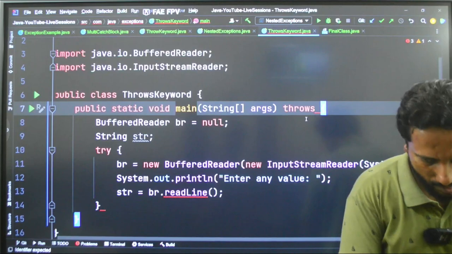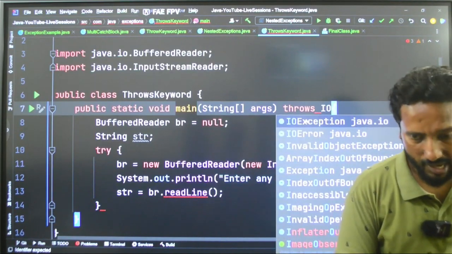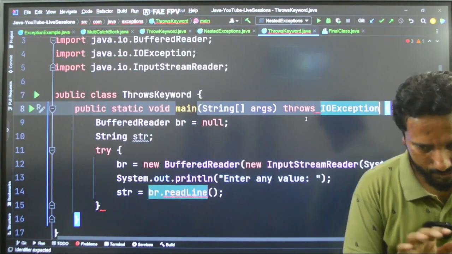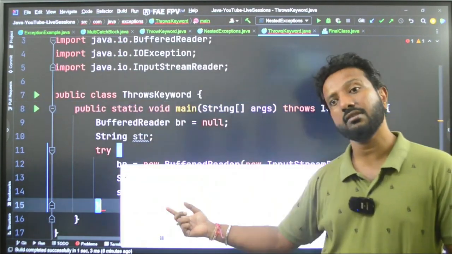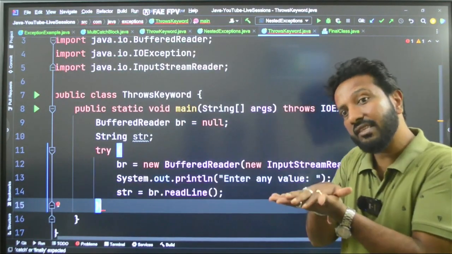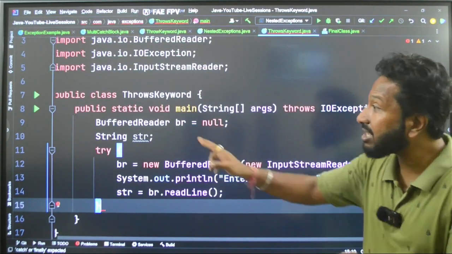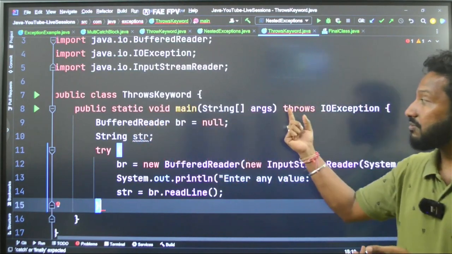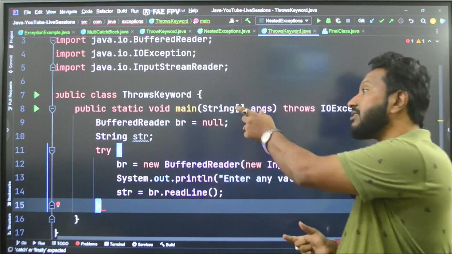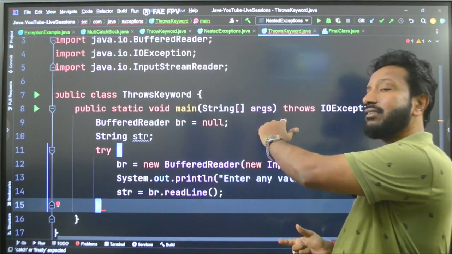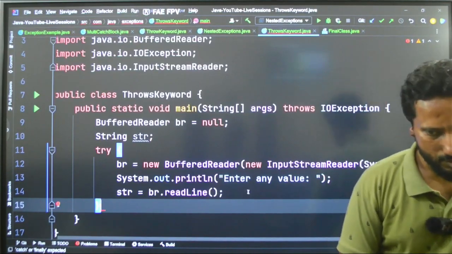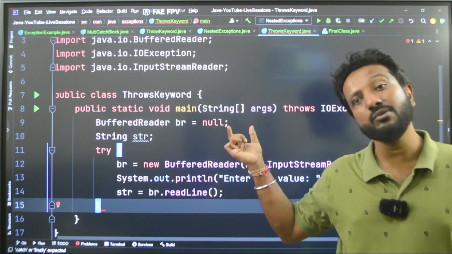So IOException, and the warning line is gone. Whenever you want to suppress the exception at the method itself, we use the throws declaration. After the name of the method, after the parenthesis, you write throws and that particular type of exception. Clear? This is where you use the throws keyword.